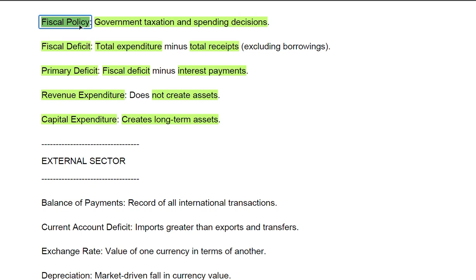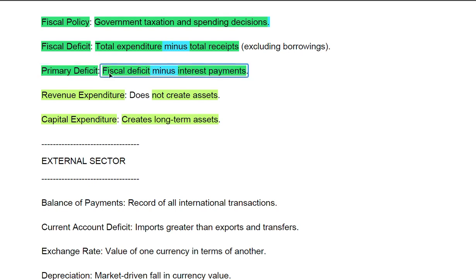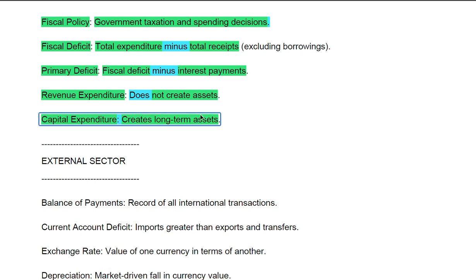So when we are doing the study of government taxation and spending decisions, it will fall under fiscal policy. Then you have fiscal deficit: total expenditure minus total receipts. Then primary deficit means fiscal deficit minus interest payments. Then you have revenue expenditure, which does not create assets, and capital expenditure, which creates long-term assets.